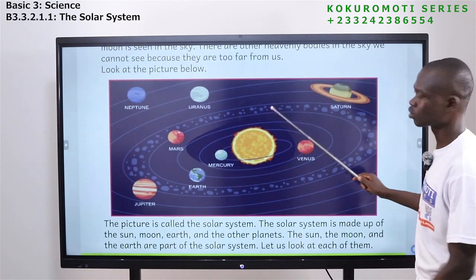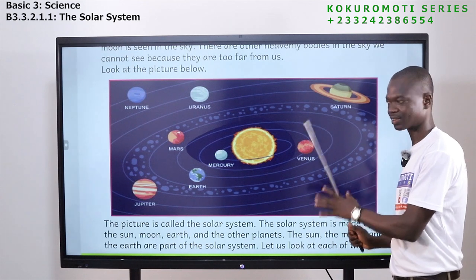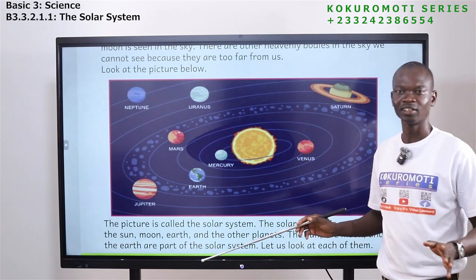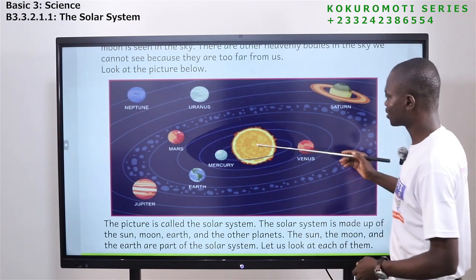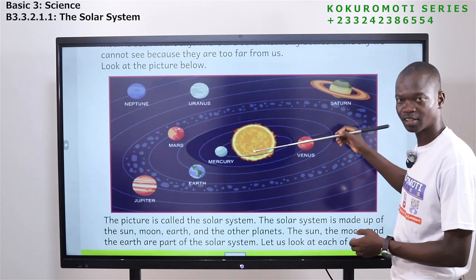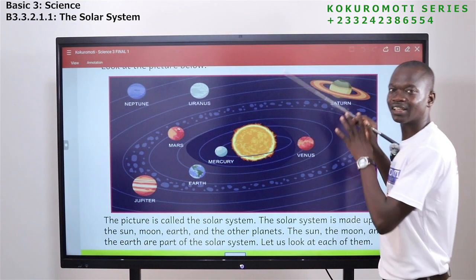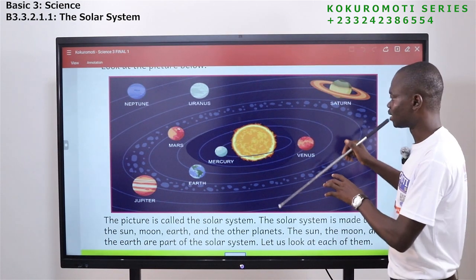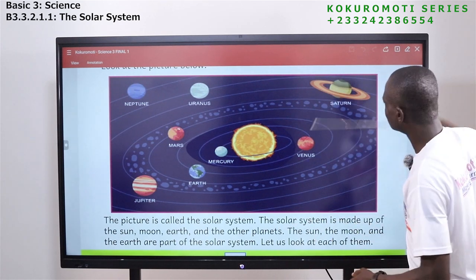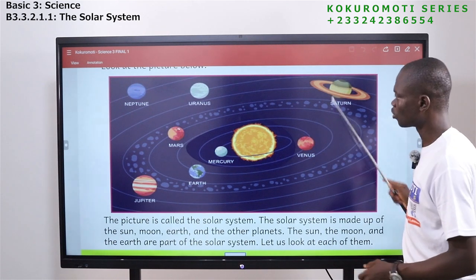So this is what we call the solar system. The solar system has something without which there is nothing like a solar system. Always, there is a sun. The sun is found or located at the center of the solar system. And now you see that we have some planets or heavenly bodies around it. We call them planets.